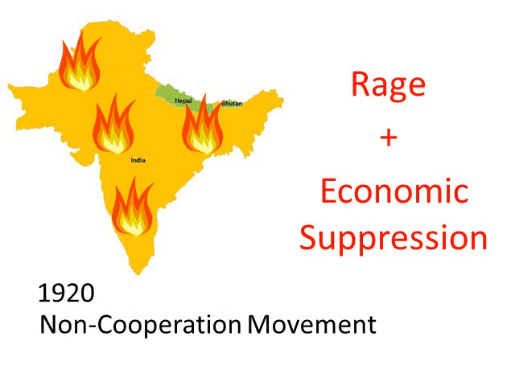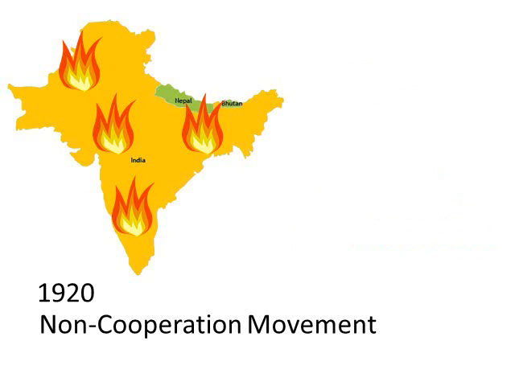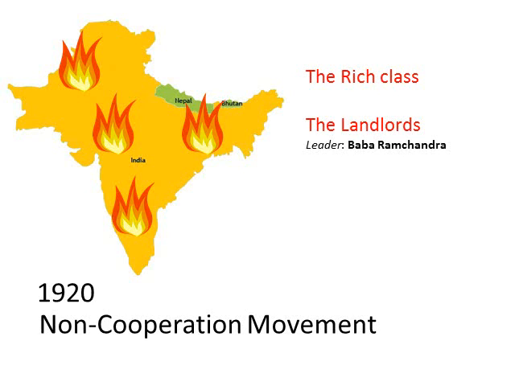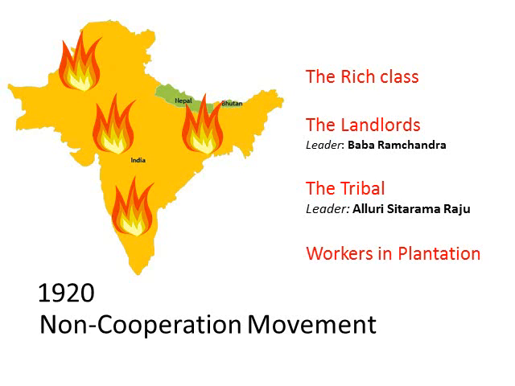The continuous rage and continuous economic separation led to the widespread popularity of the non-cooperation movement. Non-cooperation, as we know, means refusal. They were refusing everything about Britishers. All classes of people were joining it. The rich class, they were funding it. The landlords, under the leadership of Baba Ramchandra, were there. The tribals, under the leadership of Alluri Sitaram Raju, and the farmers, they all joined in the protest.